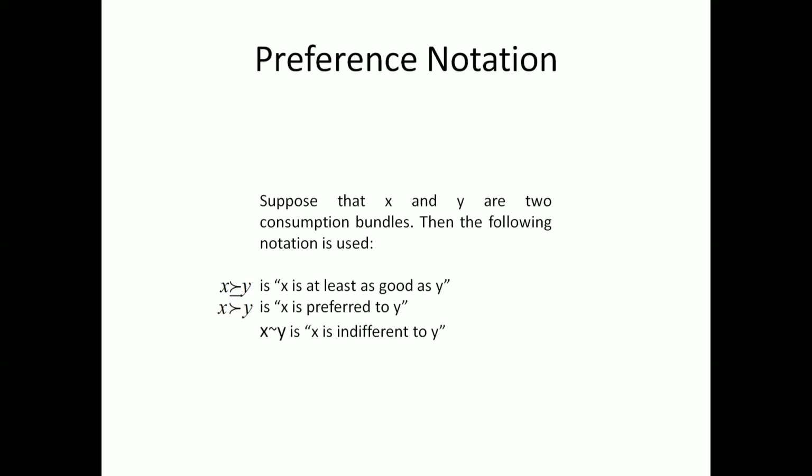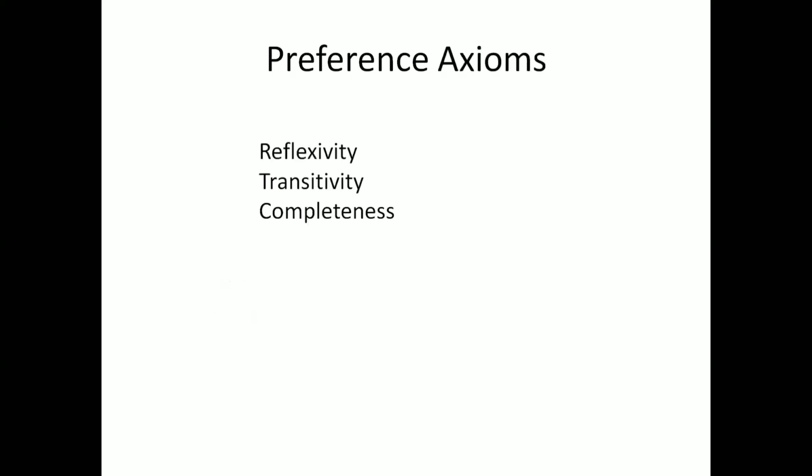In that case, your budget constraint would determine whether you choose X or Y. But because of the definition of the indifference curve, X gives you the same utility and Y also gives you the same utility. In that case, the consumer would be indifferent. Here, it is a weak preference. Here, it is the strong preference. Here, we have the indifferent preference of a consumer. So these are the notations we use for these axioms.